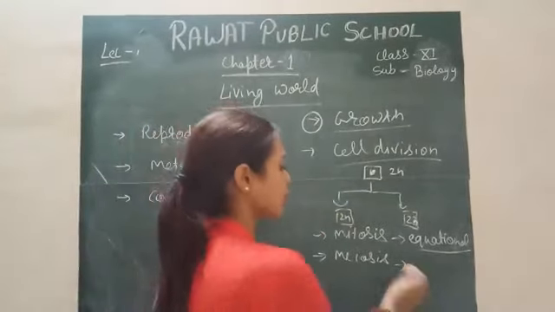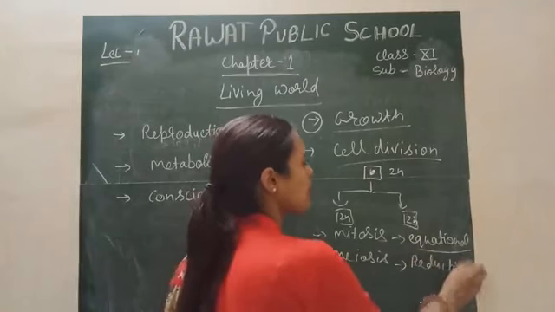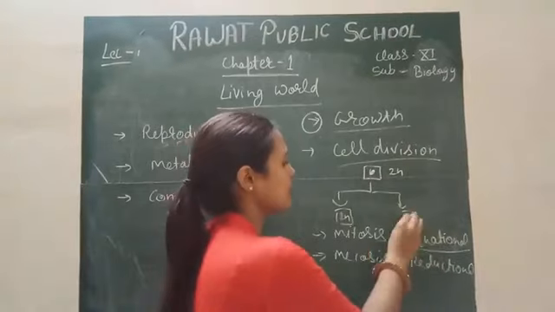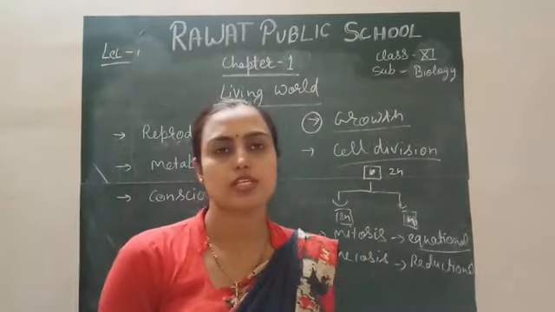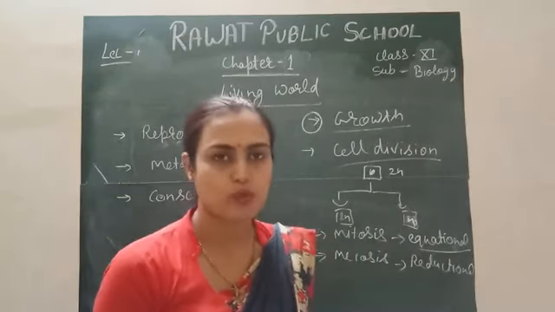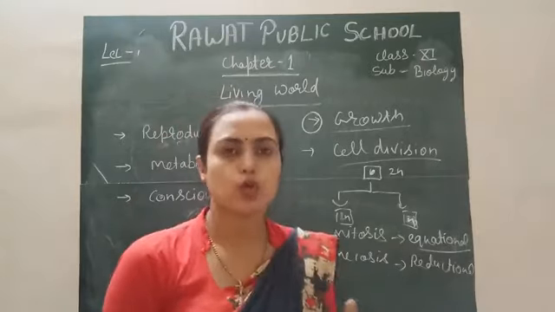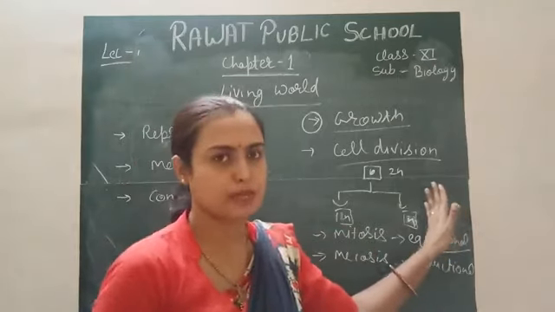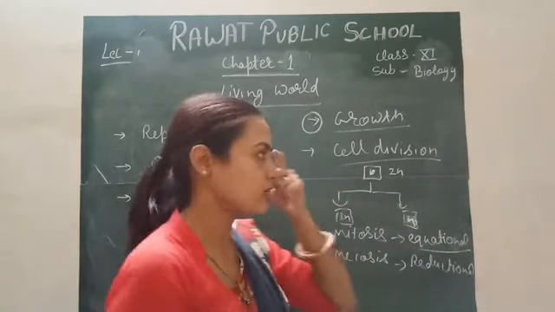Next is meiotic cell division. It is a reductional division. Why is it called reductional? Because the number of chromosomes becomes half in the daughter cell in meiosis. It means if the parent cell has 46 chromosomes, then the daughter cell receives only 23 chromosomes. So that kind of cell division is called reductional division. This is another chapter in your syllabus, and we will discuss cell division in detail later, right?